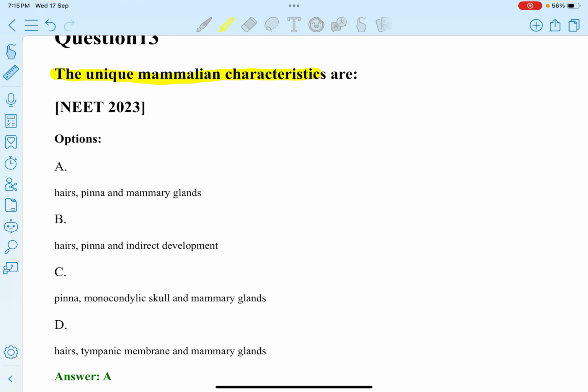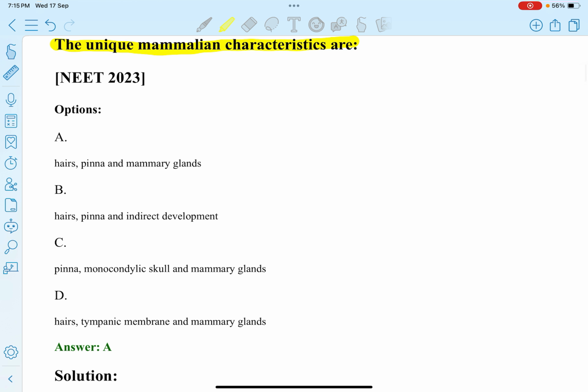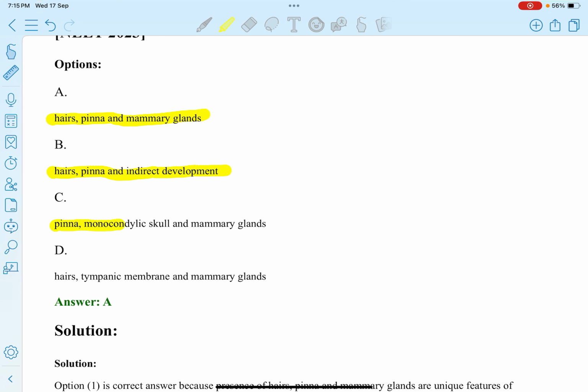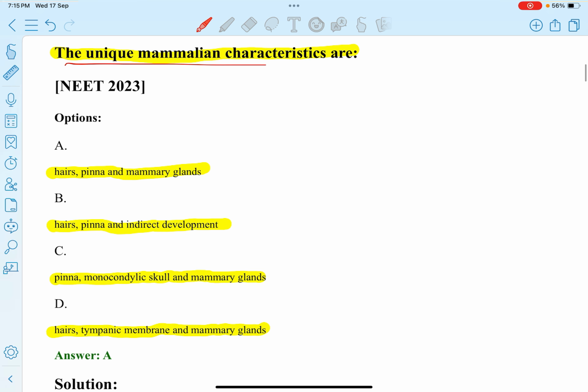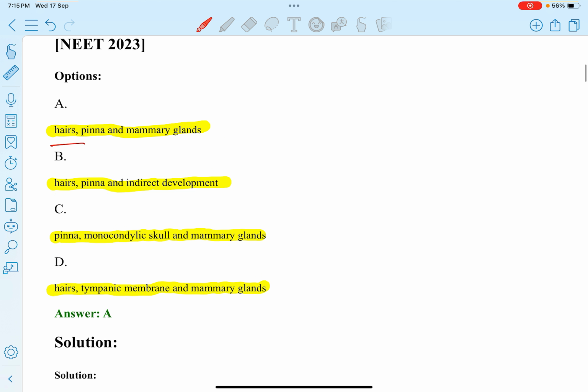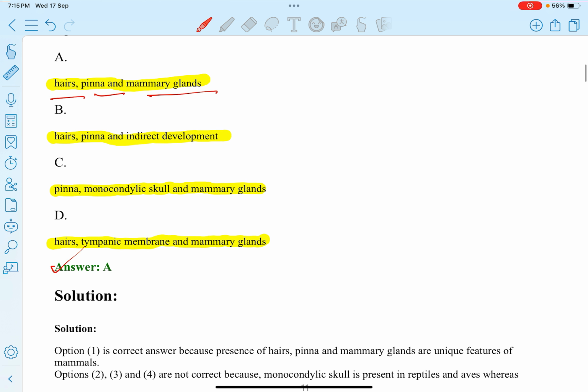The unique mammalian characteristics are: A, hair, pinna, and mammary glands. B, hair, pinna, and indirect development. C, pinna, monocondylic skull, and mammary gland. D, hair, tympanic membrane, and mammary glands. So the unique mammalian characteristics are hair, pinna, and mammary glands. So option A.